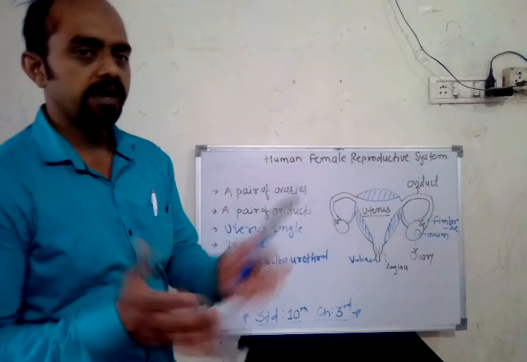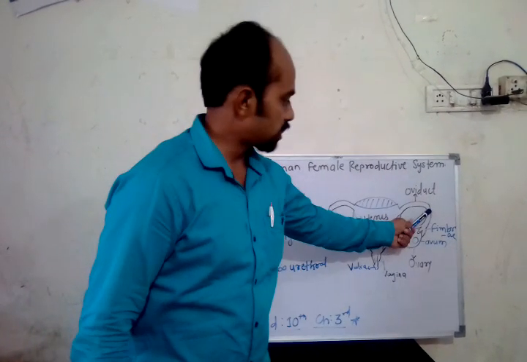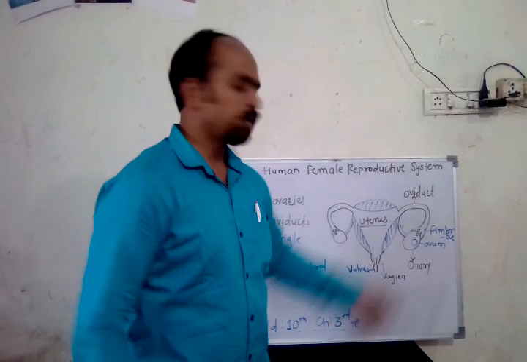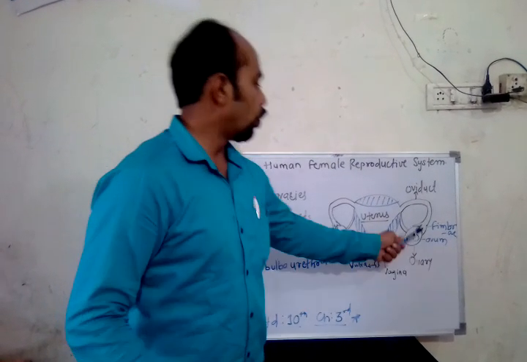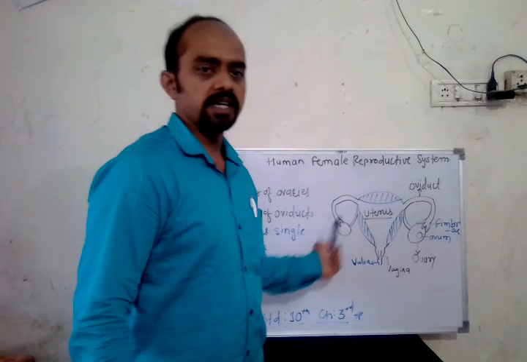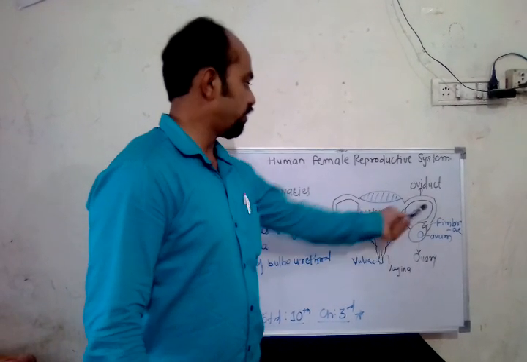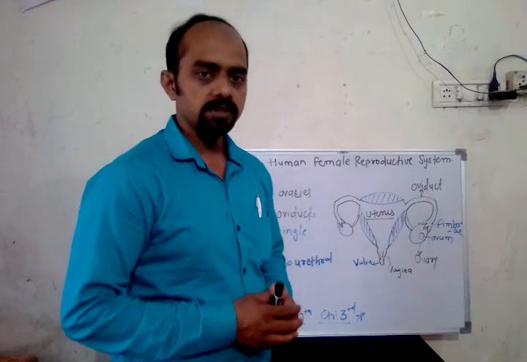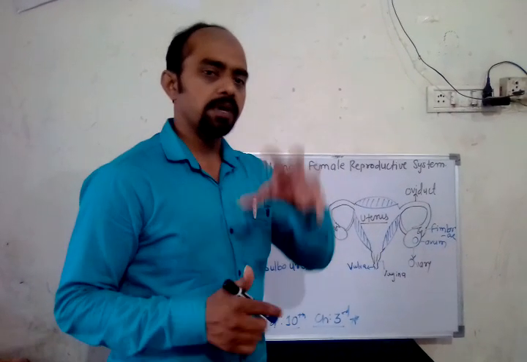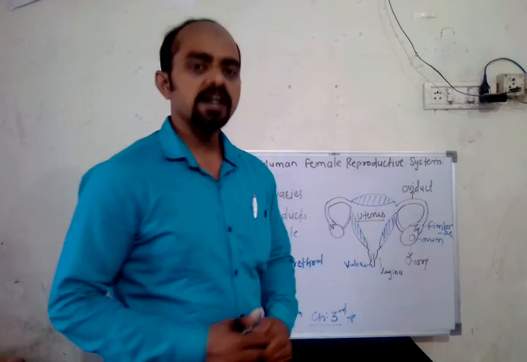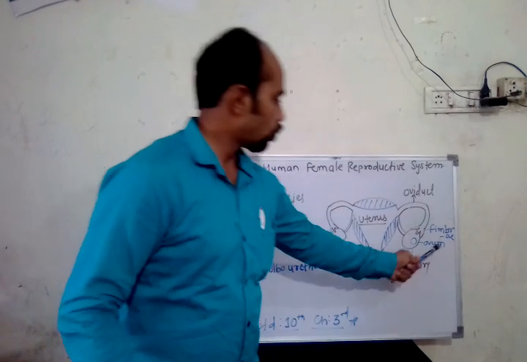This oviduct is divided into different parts. This is the isthmus and these are the fimbriae. Fimbriae means finger-like structures. These finger-like structures called fimbriae hold the ovaries on both sides. There are two oviducts on either side of the uterus, and with the help of fimbriae they collect the particular ovary. These ovaries are nothing but the production house of the ovum.